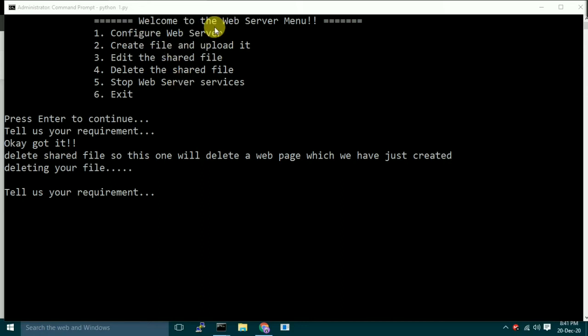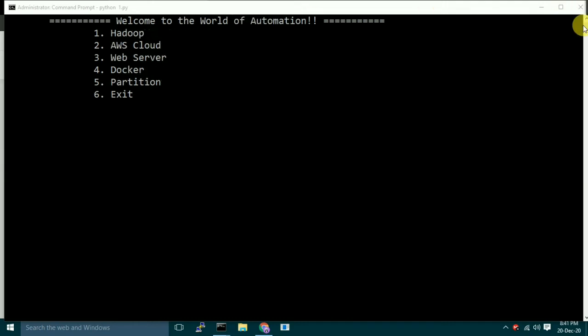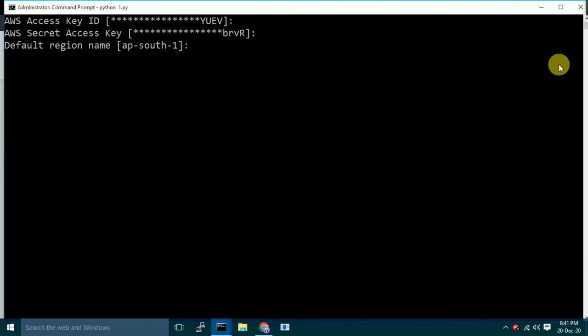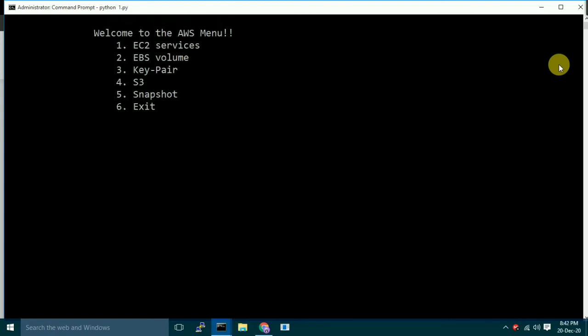Let's go back and try some more services. Exit. 1 Automation, 2 AWS Cloud, 3 Webserver, 4 Docker, 5 Partition, 6 Exit. What would you like to do, sir? AWS Cloud. So it will ask for my credentials here, which I have already filled, so I do not have to do anything right now. Welcome to the AWS menu. 1 EC2 services, 2 EBS volume, 3 Key pair, 4 S3, 5 Snapshot, 6 Exit. So let's go and work on EC2 services.